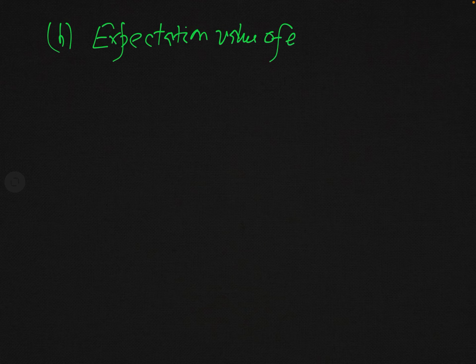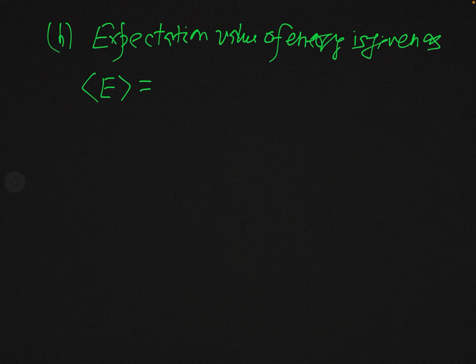The expectation value of energy is given as, this is E equal to the probability of finding the particle in energy state E1 times the energy eigenvalue E1 plus the probability of finding the particle in energy state E3 times E3.